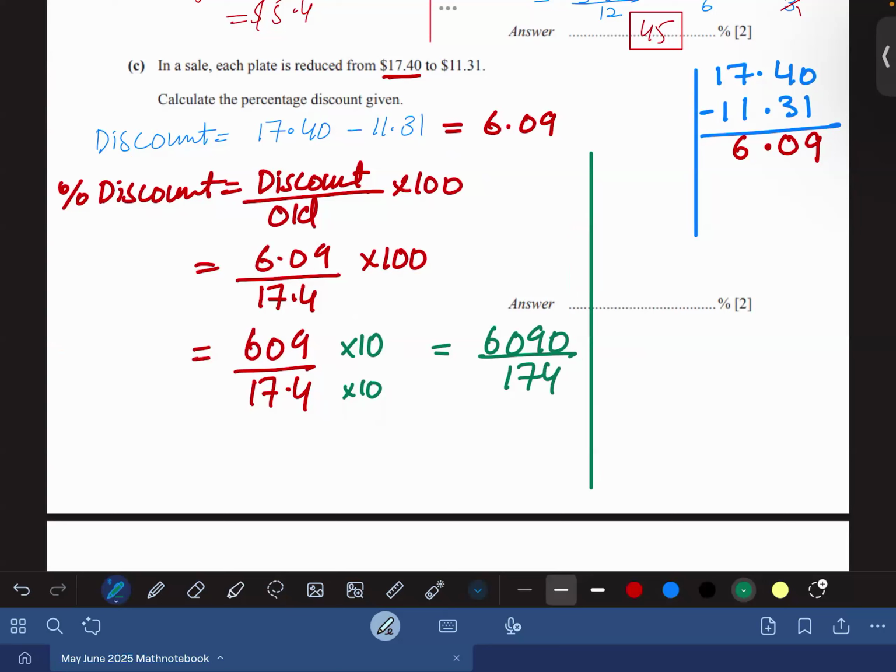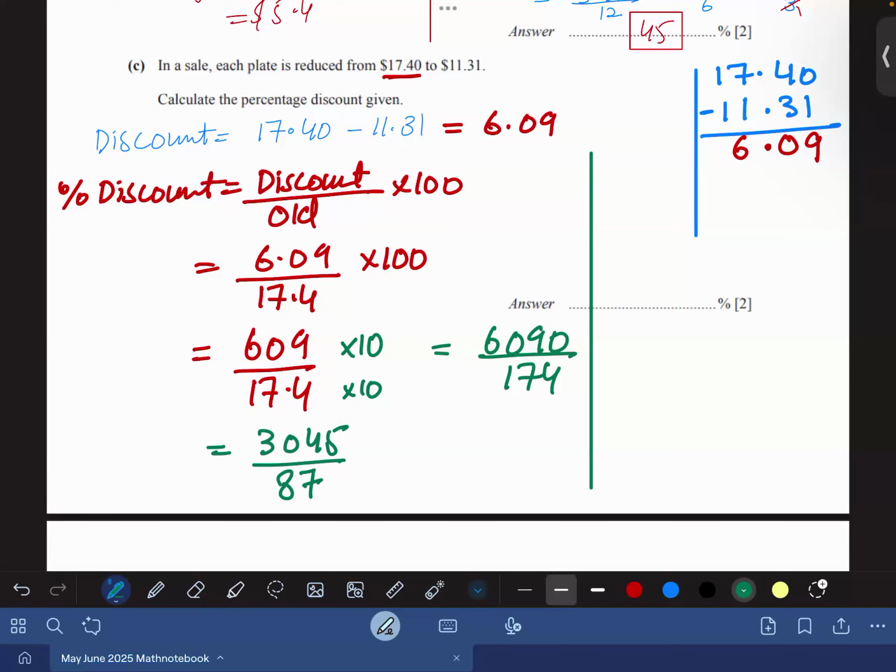So half of 6090 would be 3045. Am I right? And half of 174 would be, anyone? Half of 174 would be, tell me by mental maths, not calculator, otherwise I can use a calculator myself. It's 87.